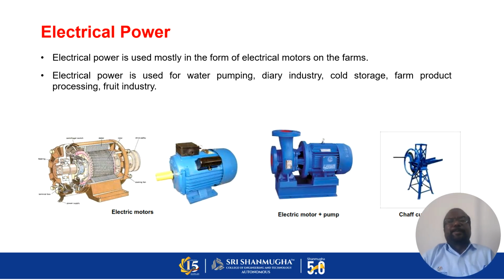Electrical power. Electrical power is used mostly in the form of electric motors on farms. Mostly we use electrical power for water pumping, dairy industry, cold storage, farm product processing, and wood industry. Here are an electric motor with a pump and a chop cutter. These are some examples of electrical power.